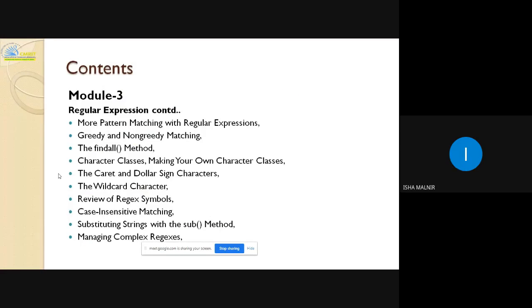Yes, sir. So that regular expression will be continued throughout the class, and more pattern matching with regular expression, continuing from the previous session. And one slide is also there, greedy and non-greedy matching, not like the greedy and non-greedy algorithm of DSA and DAA. The findall method, there are two methods for searching, so regular expression and search. So the difference between both, a VTU guess question, and the caret and dollar sign.